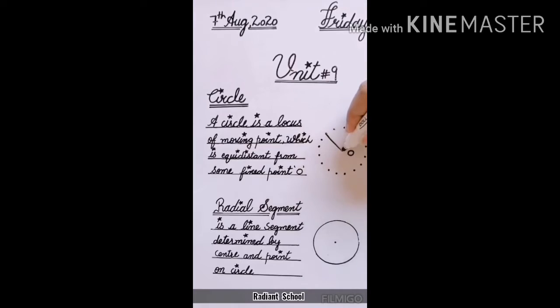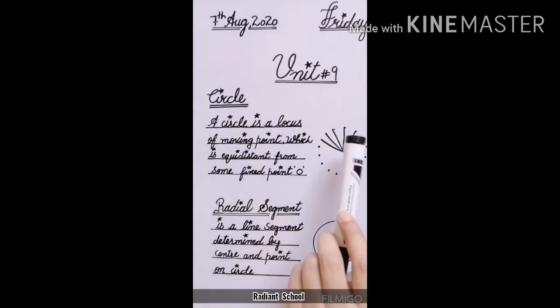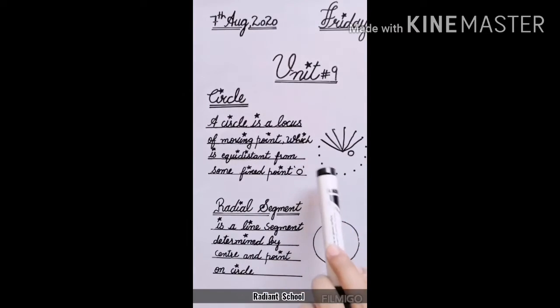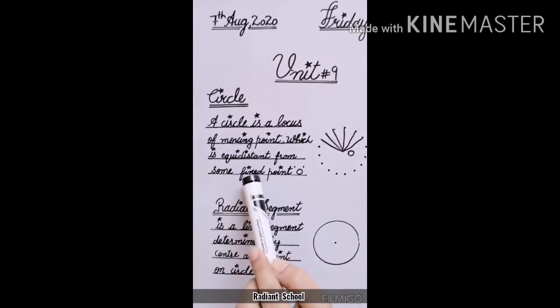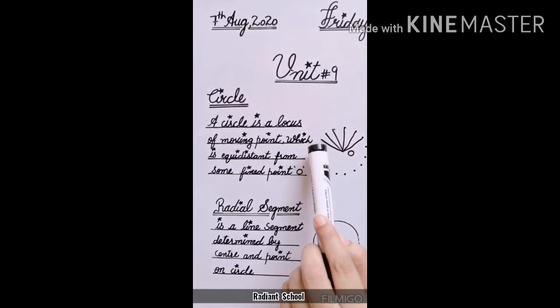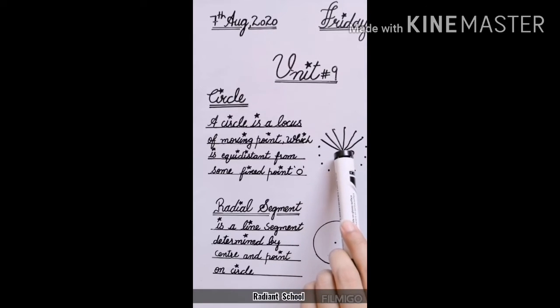You can observe this distance is same, this is same, this is same, so it is equidistant from the fixed point. So a circle is a locus of moving point. Basically, circle is a collection of the paths of a moving point which is equidistant from some fixed point. So this point everywhere has same distance from some fixed point. That fixed point is said to be O. So this is said to be a circle.